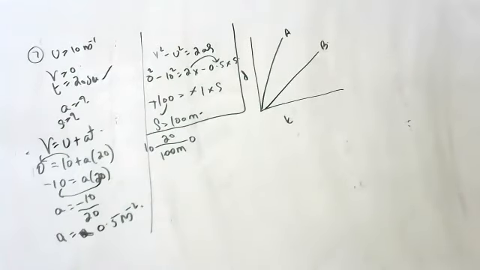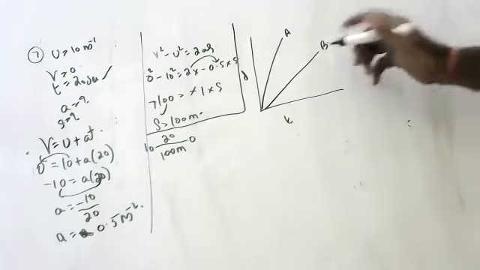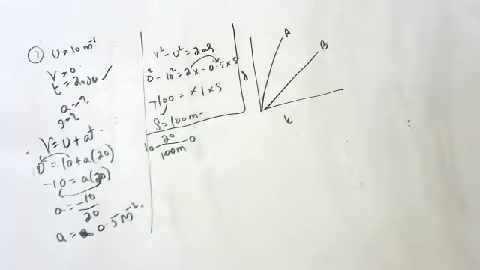B, sir. B, I think. A, sir. Which is moving with greater speed? A, sir. B, sir, B only, I think. Sir, A. Which is moving with greater speed? Sir, A.